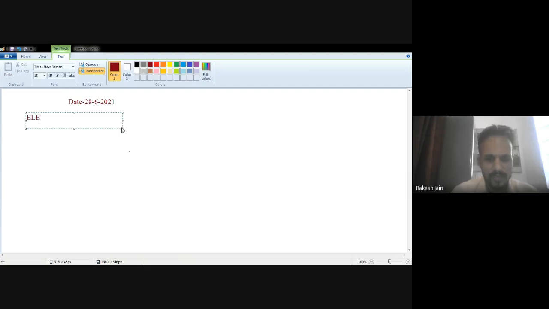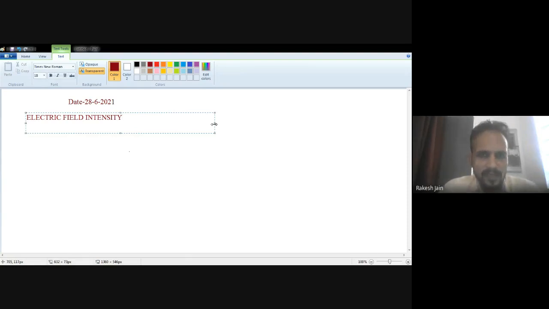What is the electric field intensity? Electric field intensity is the force experienced by a charge placed at that point. Okay, so I just write down the basic definition. It is a vector quantity. It is related with the force such that E is inversely proportional to the charge and proportional to the force. So we can say E is equal to F by Q.